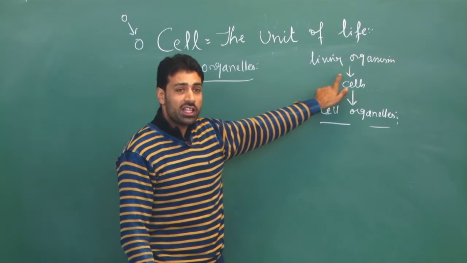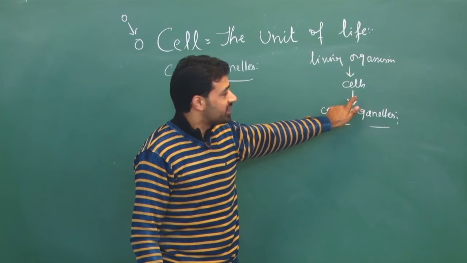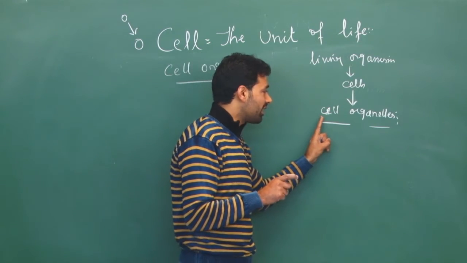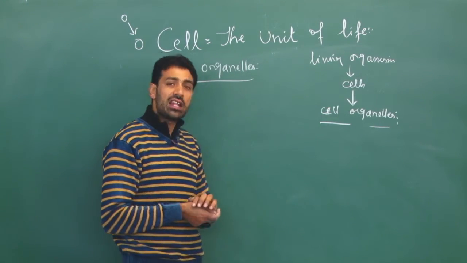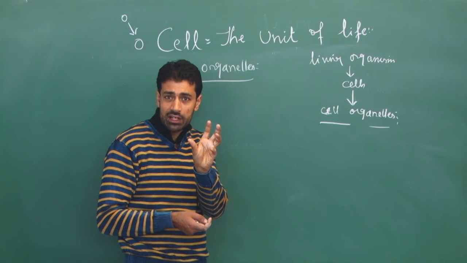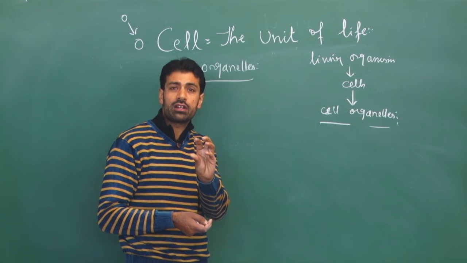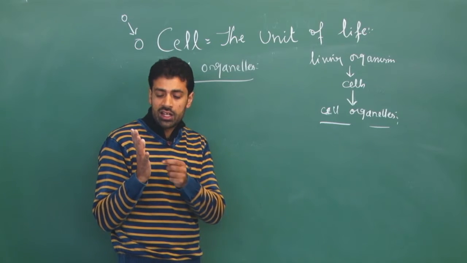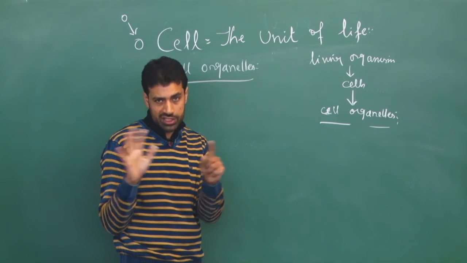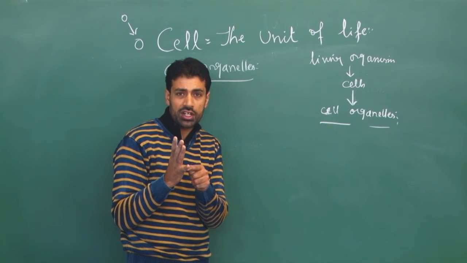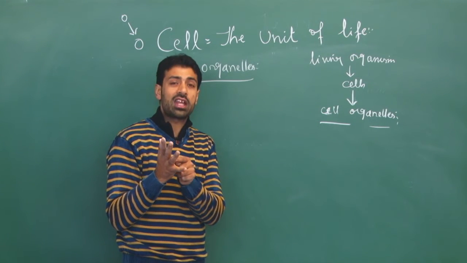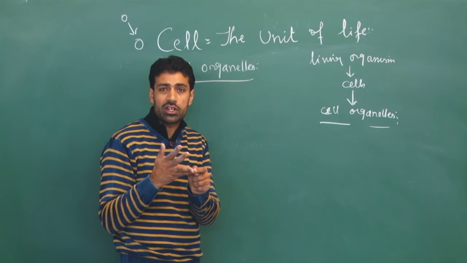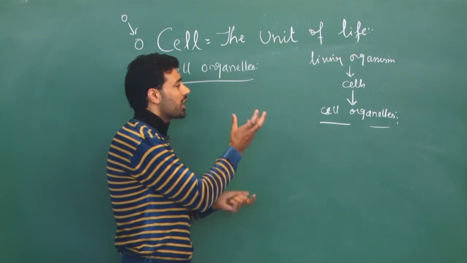So we know all living organisms are made up of cells. Cells themselves are made up of smaller, subcellular parts which are called cell organelles. These are the smaller parts of the cell which have a specific structure and specific function. For example, a typical cell has ribosomes, mitochondria, plastids, endoplasmic reticulum, lysosomes, Golgi complex and so on. All these structures taken together make a cell.